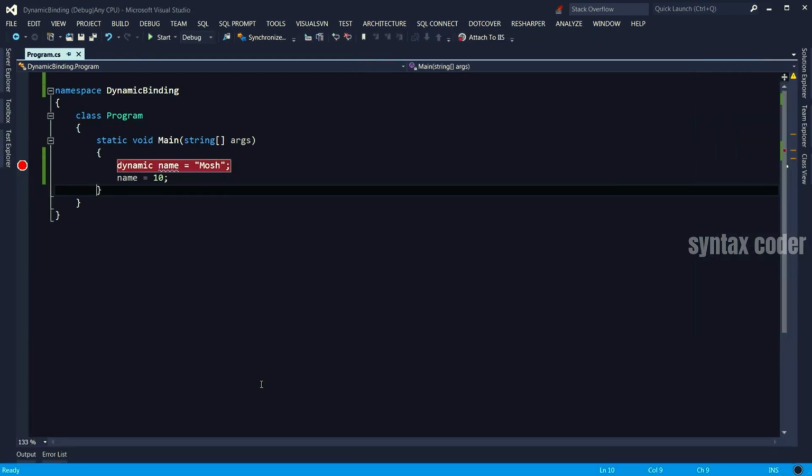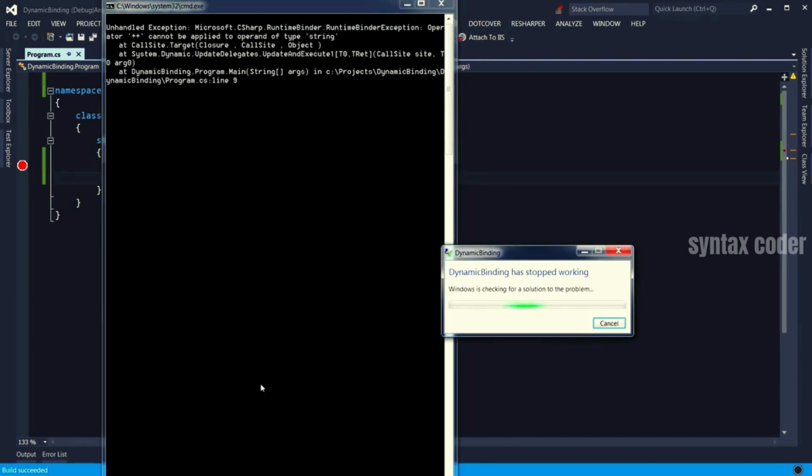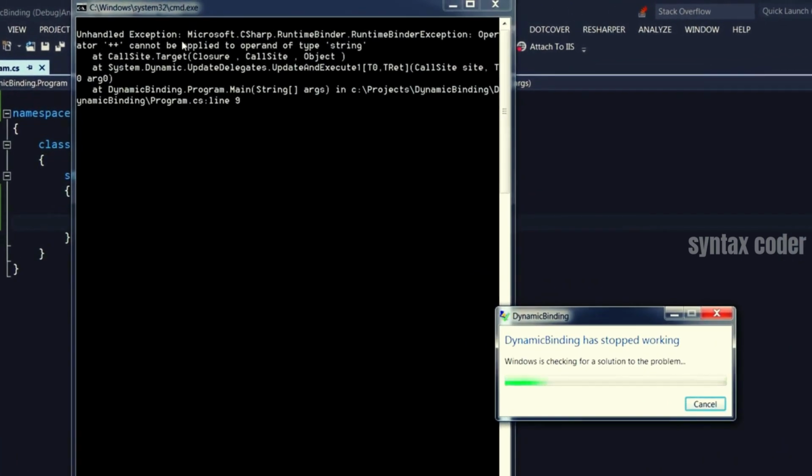Now let me show you another example here. If I remove this line and instead try to apply a ++ operator to this name variable, let's see what happens. This time we got an exception. Unhandled exception is of type runtime binder exception, which is a popular exception when working with dynamic types.